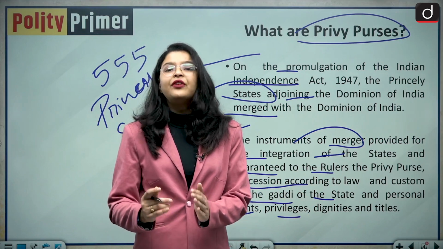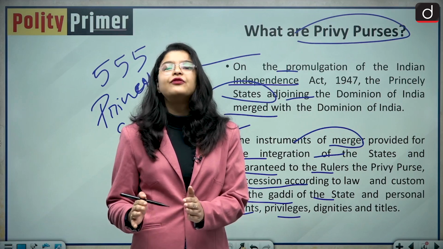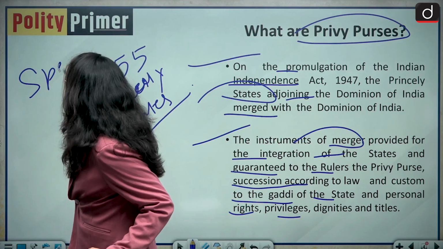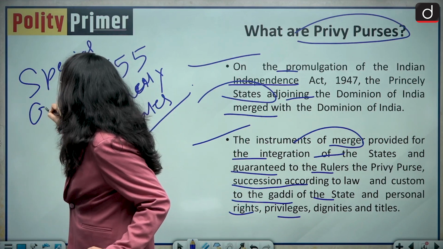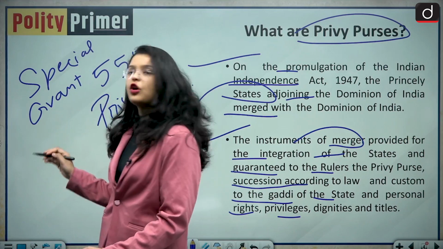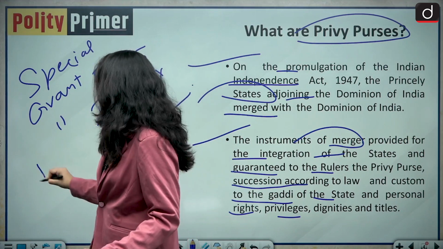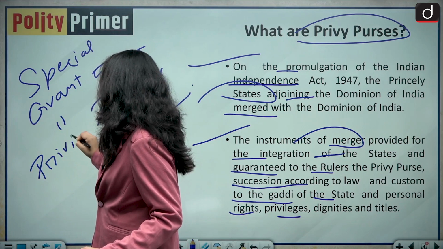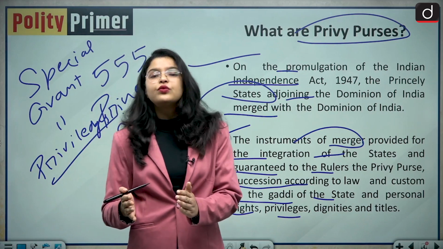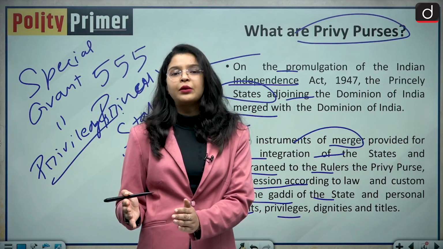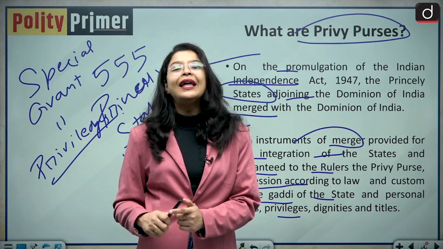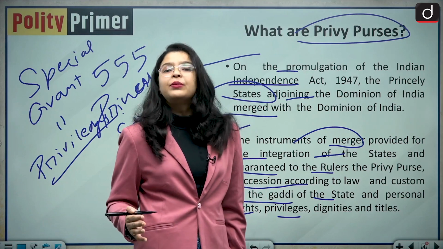If I explain the privy purse in very simple terms, it was a special grant in monetary terms to the erstwhile rulers of princely states, and it also included various other privileges. Various grants were given to them after the enactment of the Constitution of India when they finally merged with the Dominion of India, and they also enjoyed certain privileges.